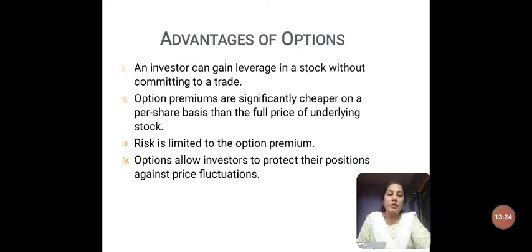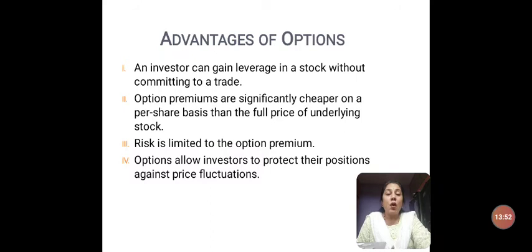Suppose the price of the land goes up by another 5 lakh rupees too, you will buy the asset at 10 lakh rupees only. By just giving 50,000 rupees, you are blocking that asset, and even if the land prices go higher, you are buying it at 10 lakh rupees.